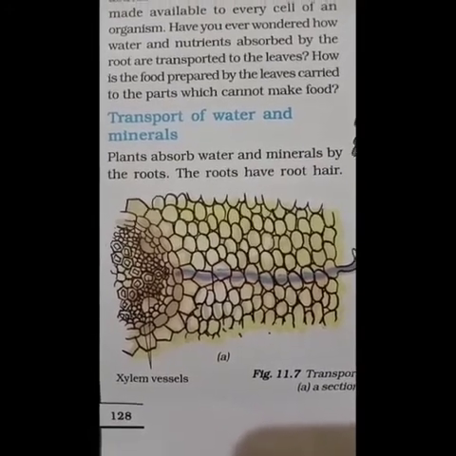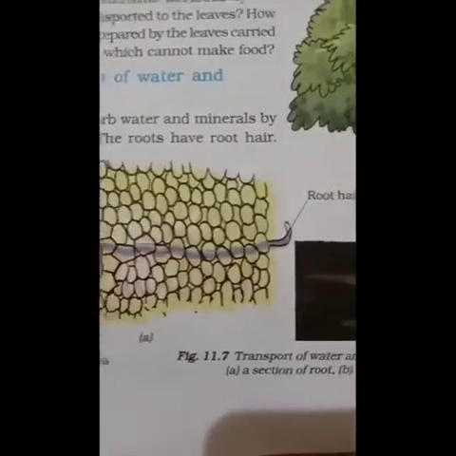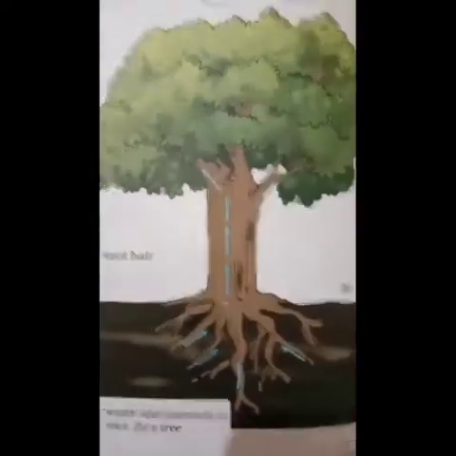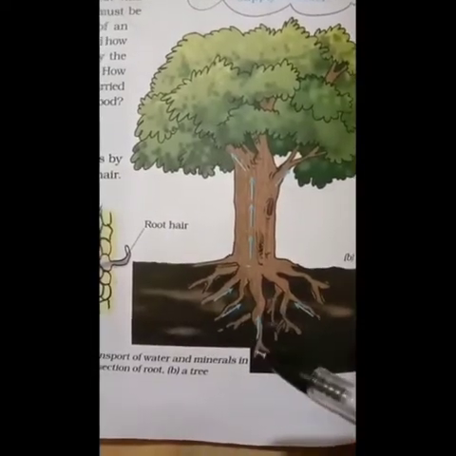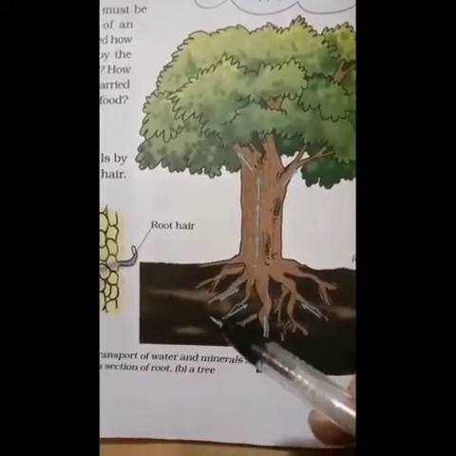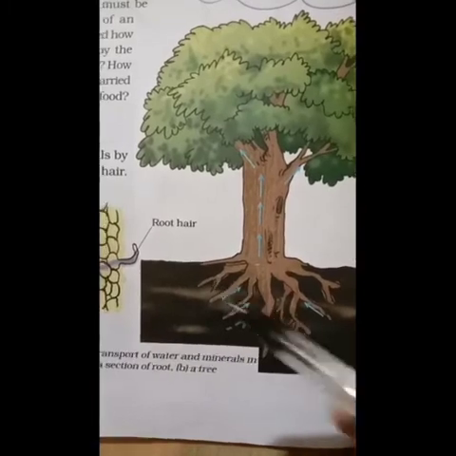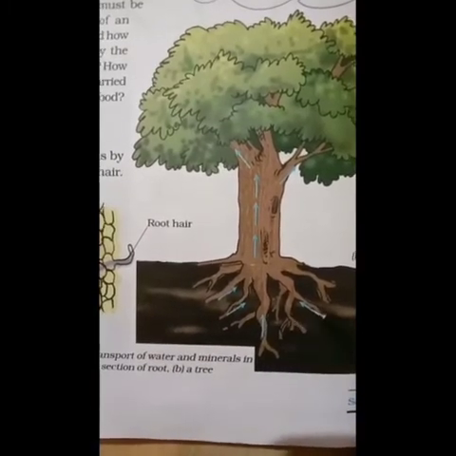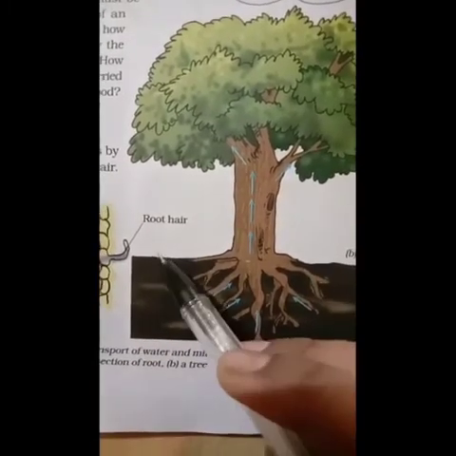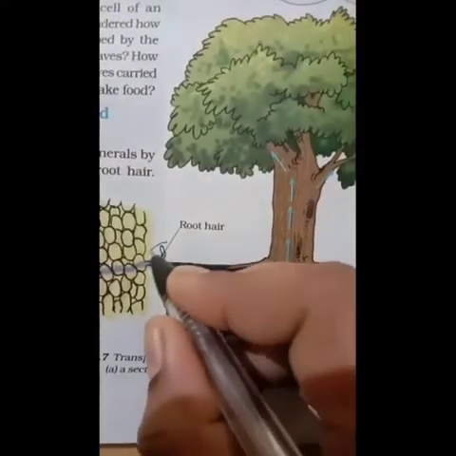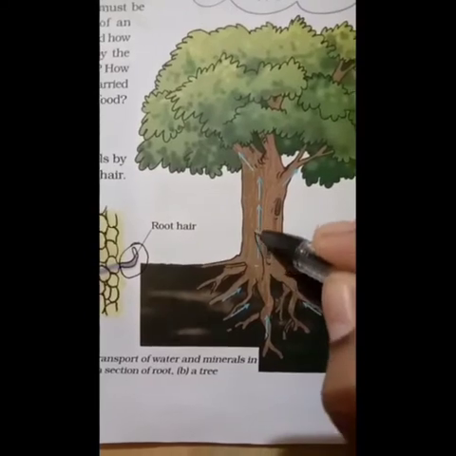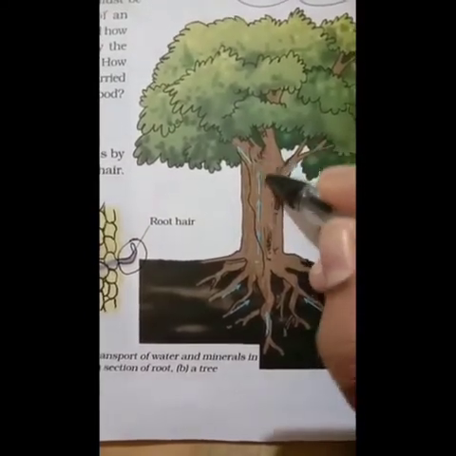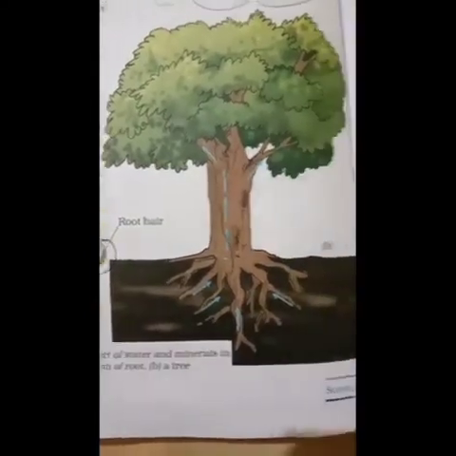Here you can see, if this is the plant or a tree, these are the roots, and from the roots the minerals and nutrients are absorbed from the soil. And here you can see the root has a root hair. Later the absorbed nutrients will move to various parts of the tree.